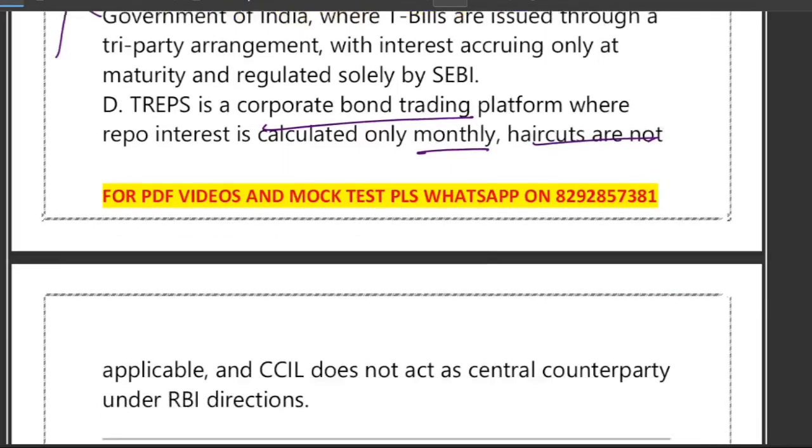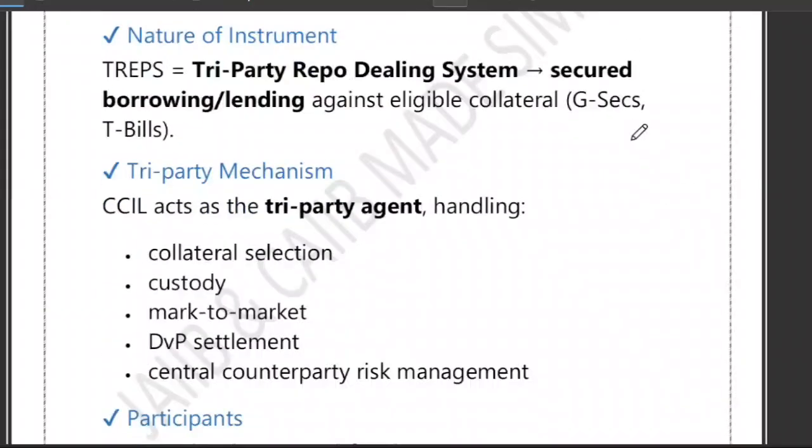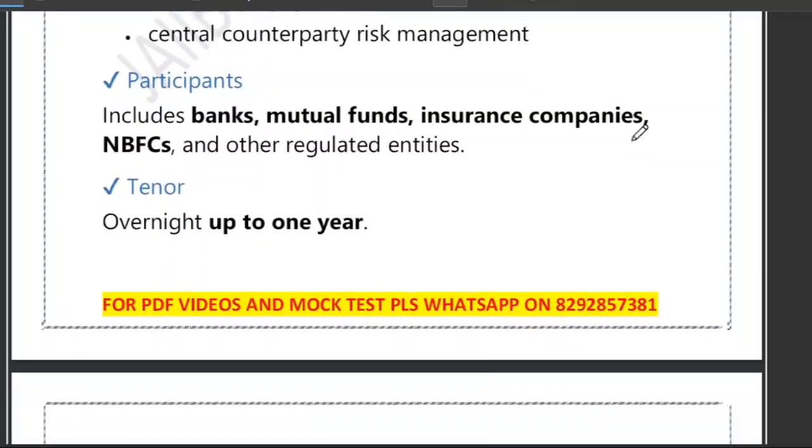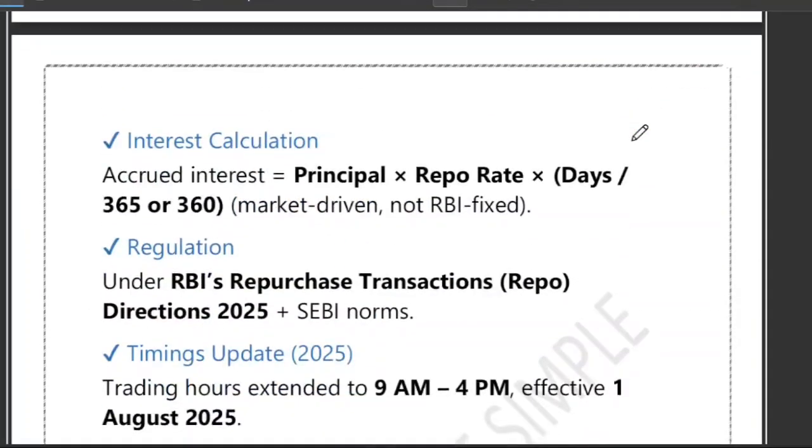So TREPS, just remember the keywords. TREPS is a secured collateralized tri-party repo. CCIL handles the risk, settlement and collateral. Rates are market driven, never fixed, not RBI fixed. And participants, just now I told you that participants are bank, mutual fund, insurer company, NBFC and other regulated entities. Tenor overnight up to 1 year. Timing I told you 9 a.m. to 4 p.m.